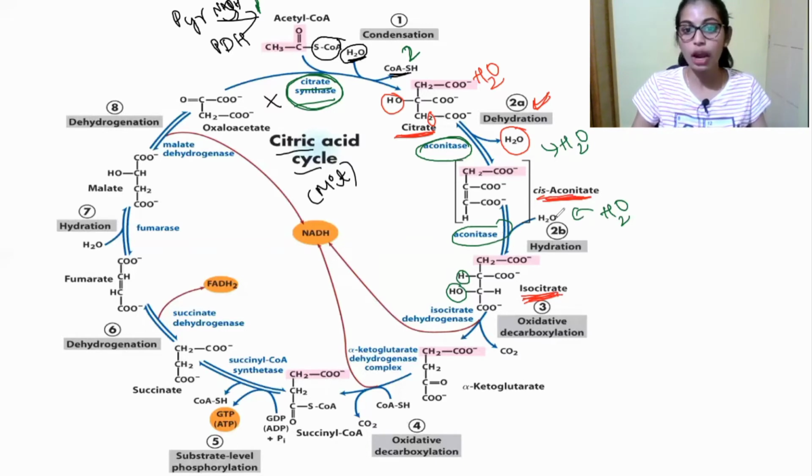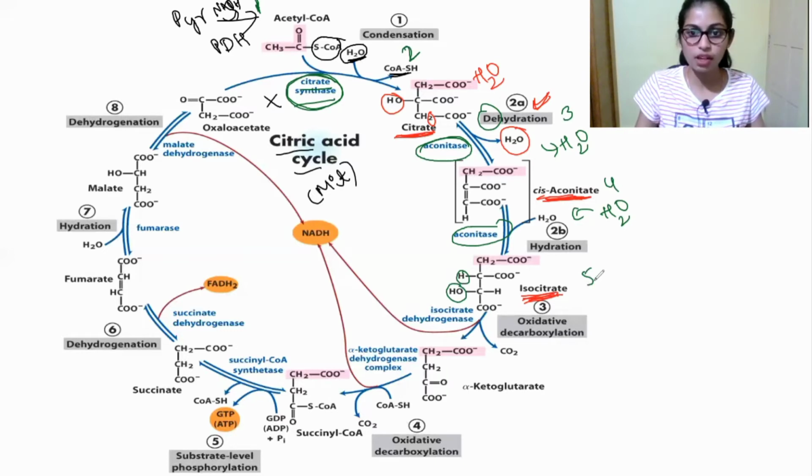So dehydration means removal of water. Hydration means addition of water, right? So here the water molecule is removed, and here the water molecule is added. This is the second step, this is the third step, and this is the fourth step. After this, this is the fifth step.